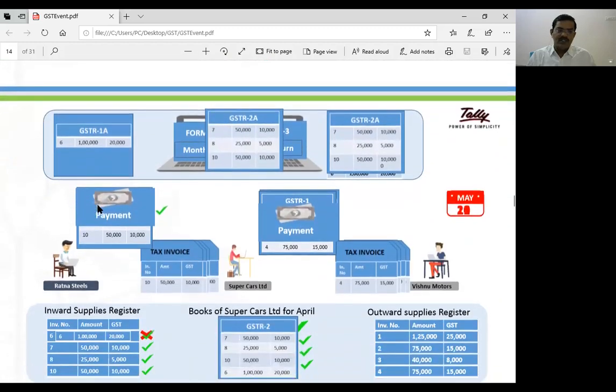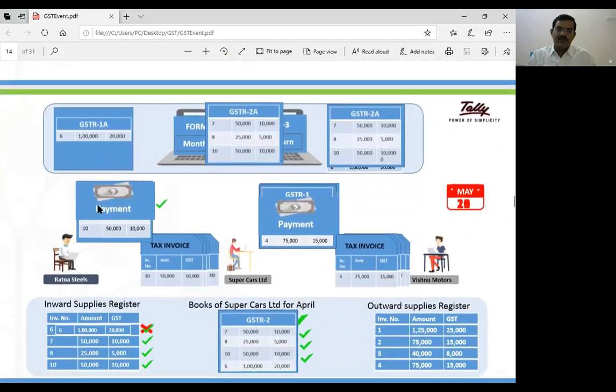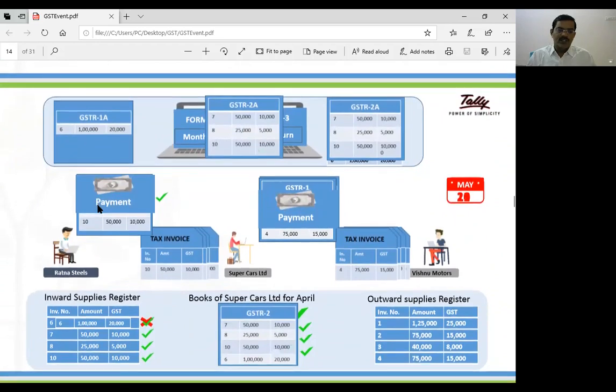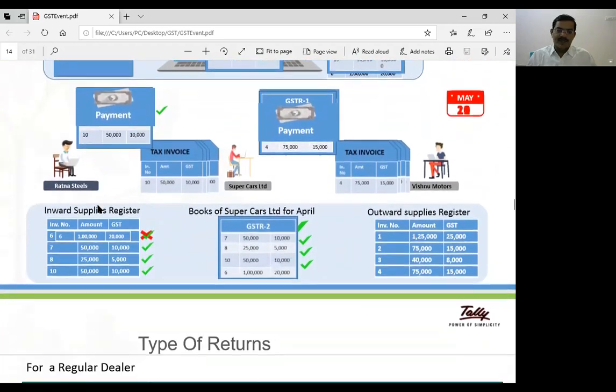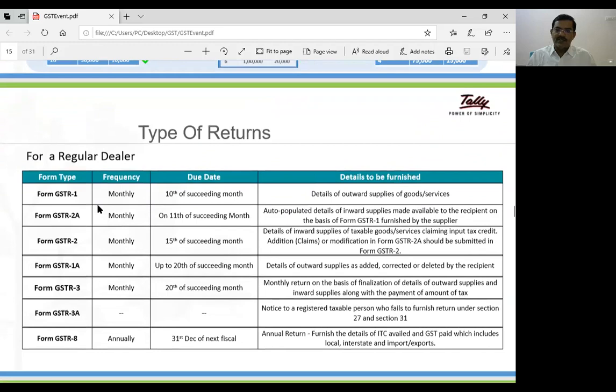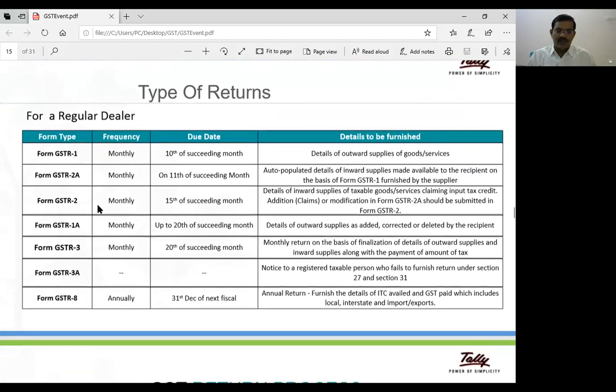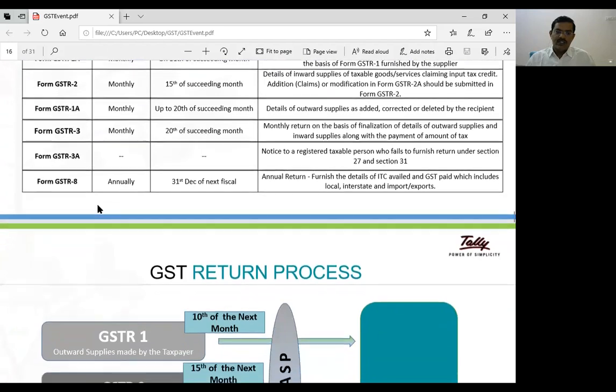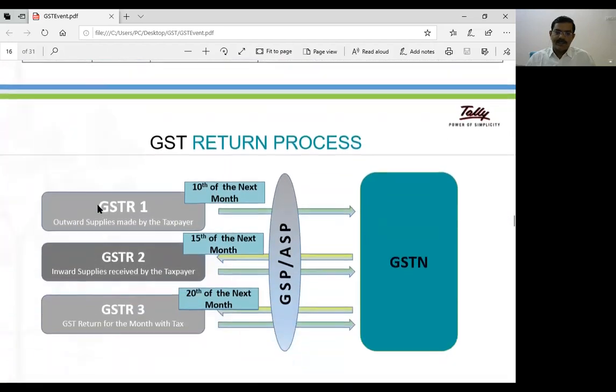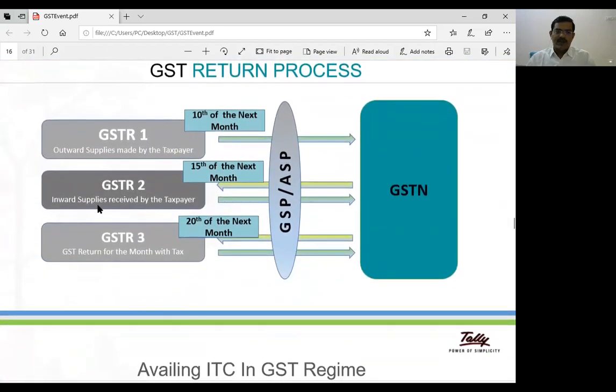We'll see these returns and the process. GSTR 1 to GSTR 2, GSTR 2A, tax payable. These are the monthly returns. GSTR 8 is due 31st December of the next financial year. GSTR 9 is also there.